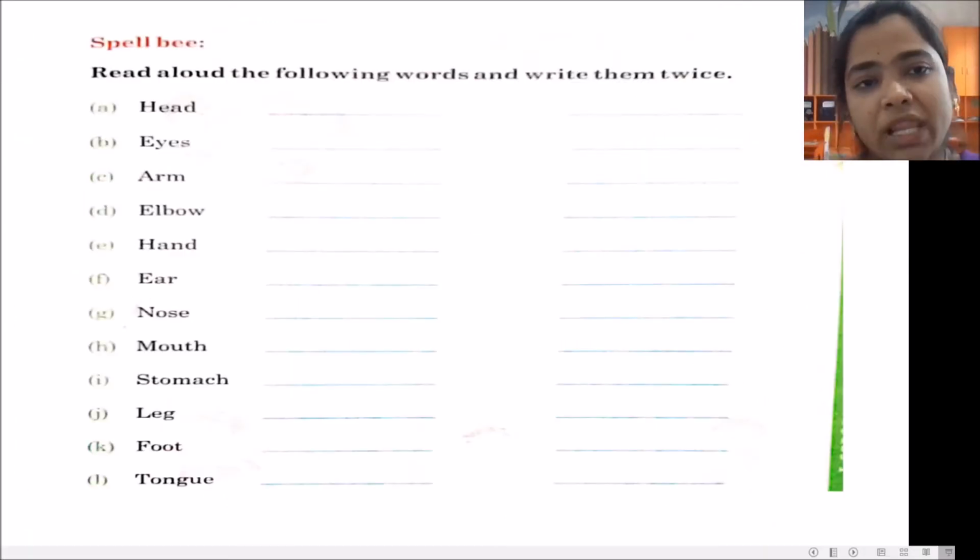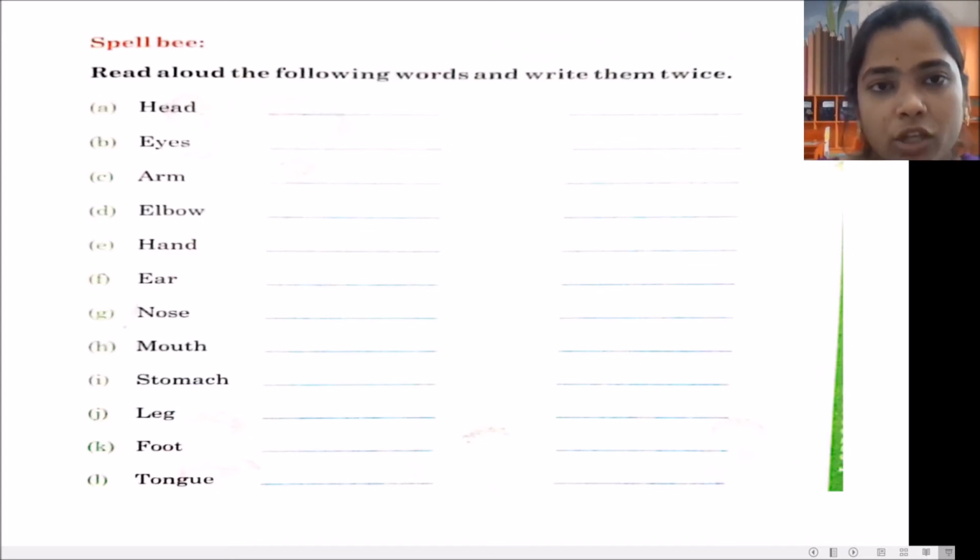Next, it's a spell bee. Read aloud the following words and write them twice. So what is the first word? It is head. You need to write 2 times just by reading it aloud. So what are the words? Let us see. Eyes, arm, elbow, hand, ear, nose, mouth, stomach, leg, foot, tongue. So these are the words which you have to read aloud and write twice. Okay.